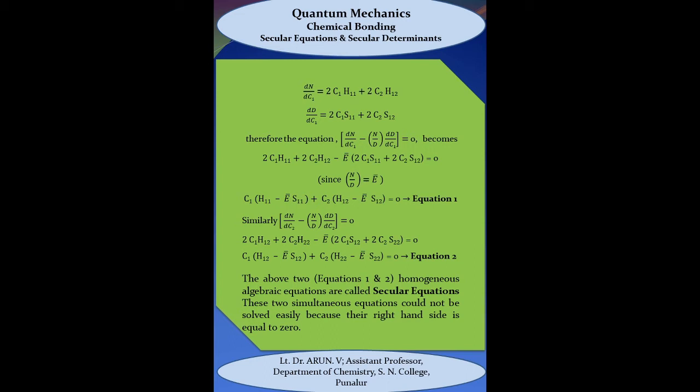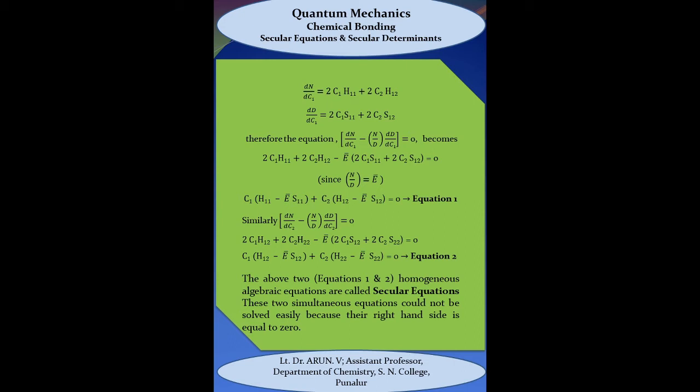Similarly, dn by dC2 minus n by d into dd by dC2 is equal to 0, or 2 into C1 h12 plus 2 into C2 h22 minus E into 2 C1 s12 plus 2 C2 s22 is equal to 0. Or C1 into (h12 minus E s12) plus C2 into (h22 minus E s22) is equal to 0, equation 2.